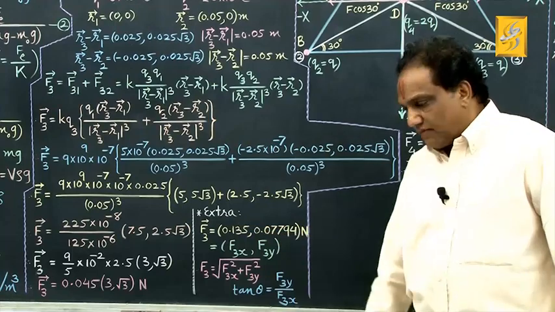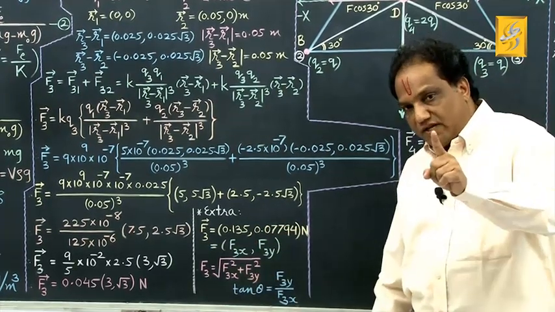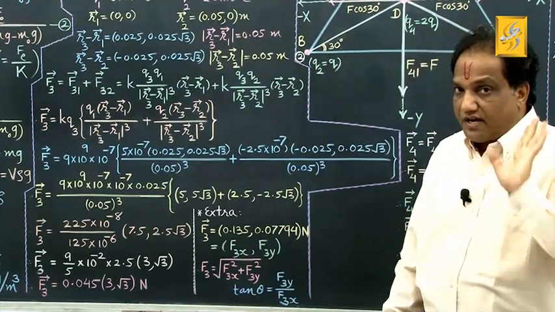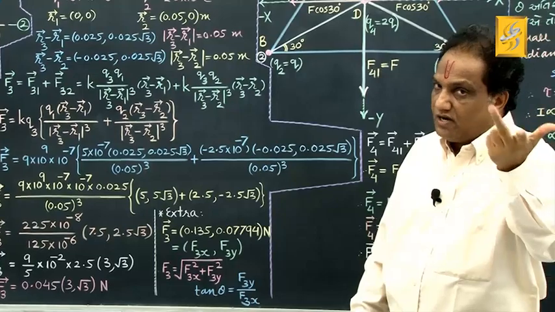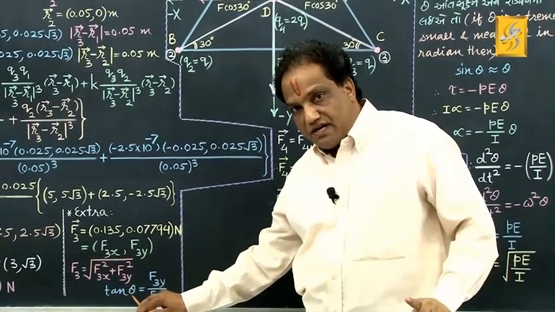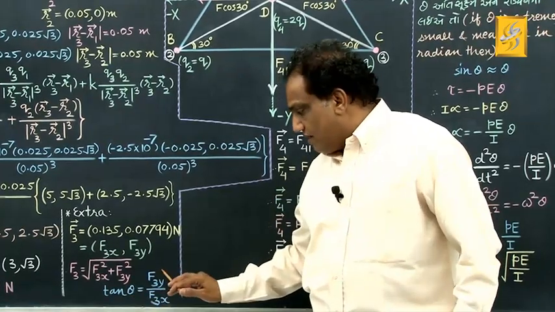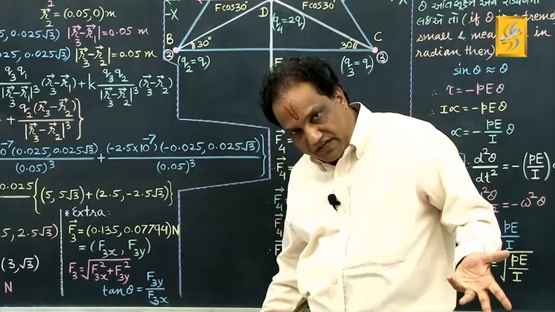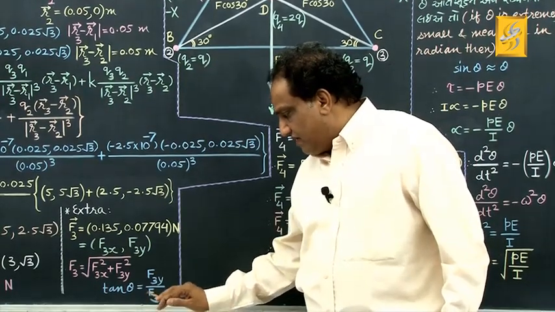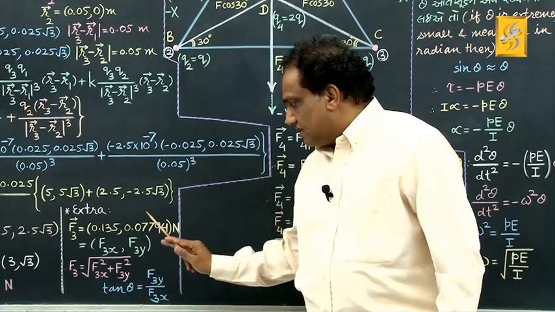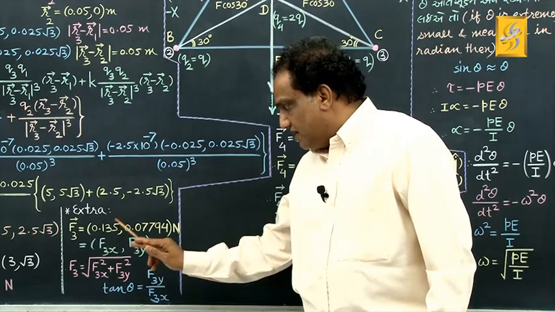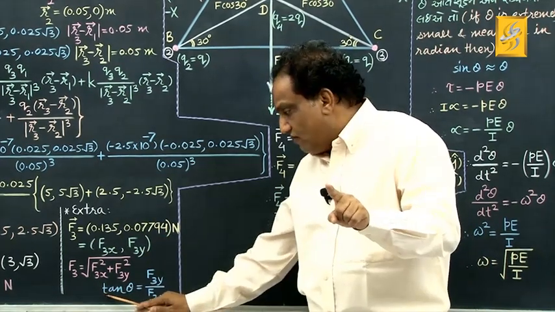What about direction? In order to find out the direction of any vector, you should find out the angle made by that vector with the positive x-axis. If that angle is theta, then there is a famous formula you have studied in 11th standard: tan theta is the y component divided by the x component of a given vector. Y component of F3 is F3y divided by x component of F3, it is F3x. Because this is F3y, this is F3x, you can take the ratio of this to this, and that will give you the value of tan theta.